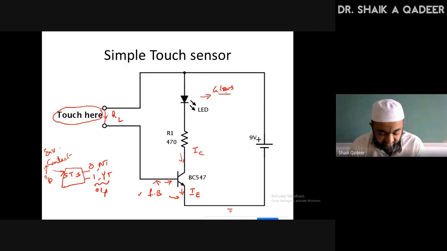That is, if the LED glows, it means that the robot had a touch.